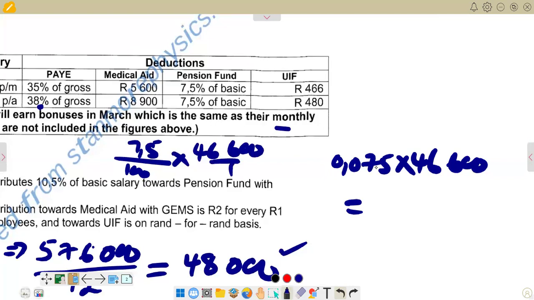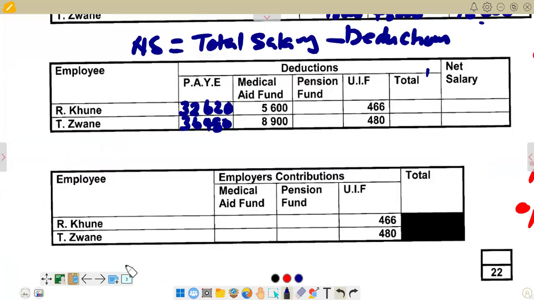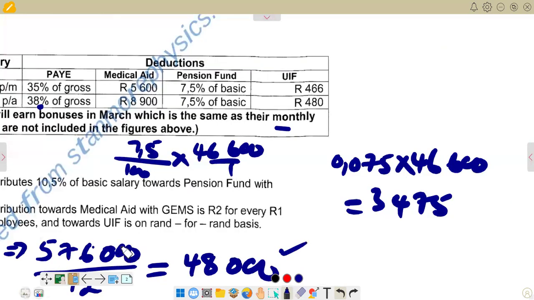And then we multiply the two. We multiply the two, we are going to get 3,475. That is the figure that we have there. So we are saying 3,475 is going to come here under pension funds. And then we go to calculate the next one, which is for Zwane.